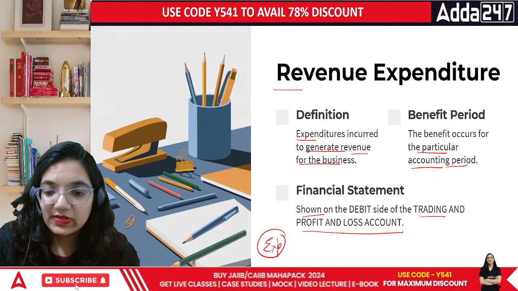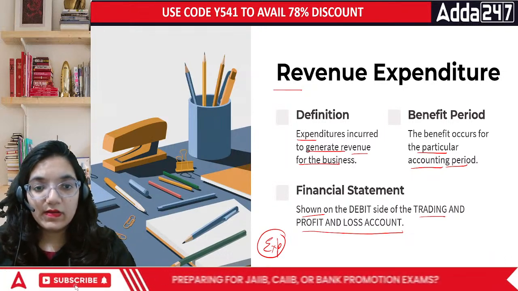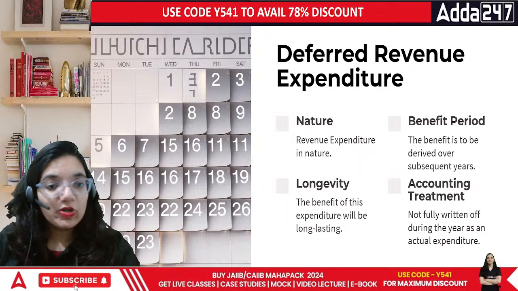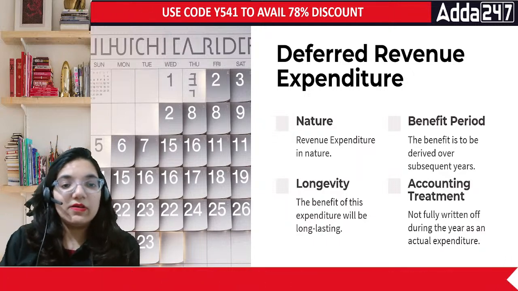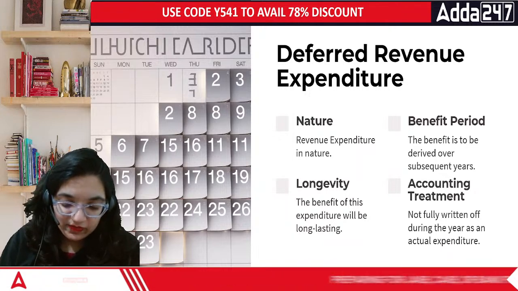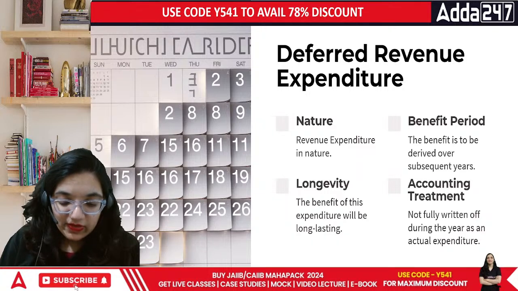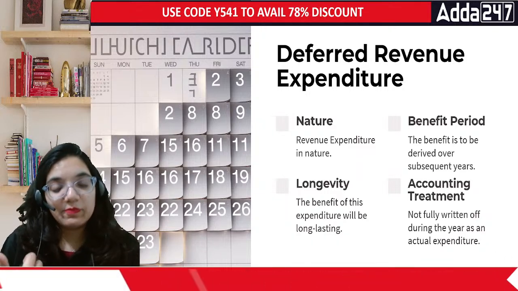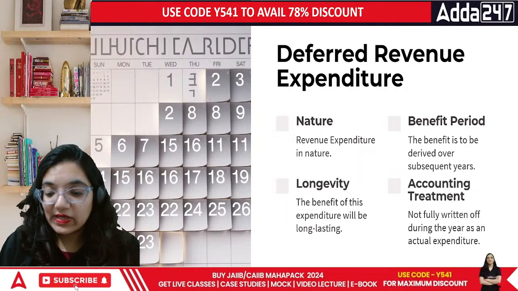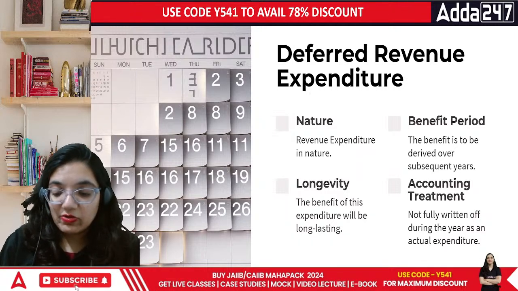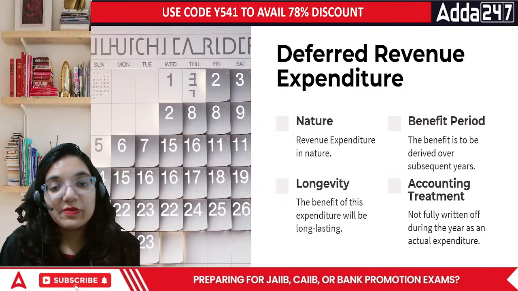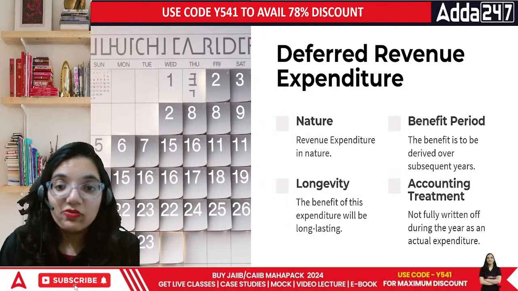Okay, now let's continue further. In terms of the nature of deferred revenue, what do you mean by the term deferred revenue? Deferred revenue expenditure means the revenue expenditure that we are incurring today, but there's a postponement in the benefit that we are getting out of it. You are trying to increase your income, but you do a lot of expenditure today that will benefit you tomorrow. That is how we define deferred revenue expenditure.